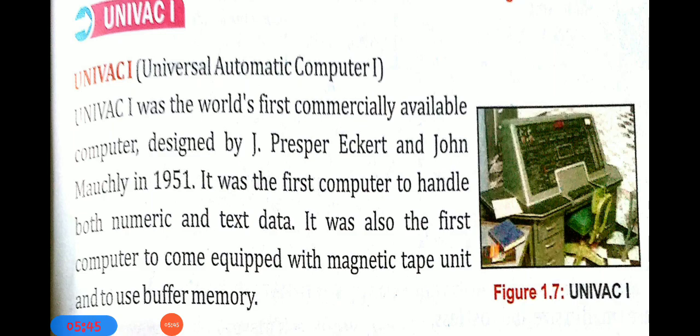It was also designed by J. Presper Eckert and John Mauchly in 1951, 6 years after ENIAC. It was also the first computer to handle both numeric and text data. Numeric data means you can type numbers in this computer as well as text, like alphabets, words and sentences.